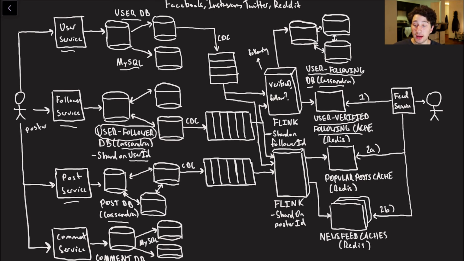I wanted to do that in Cassandra because, again, I think that for single partition reads, Cassandra is actually quite quick, especially if you have a good database schema where you make sure to partition everything by the actual user ID. So that would look something like user ID and then following ID. So this is the person they're following. Cool. So we have our user verified following cache.